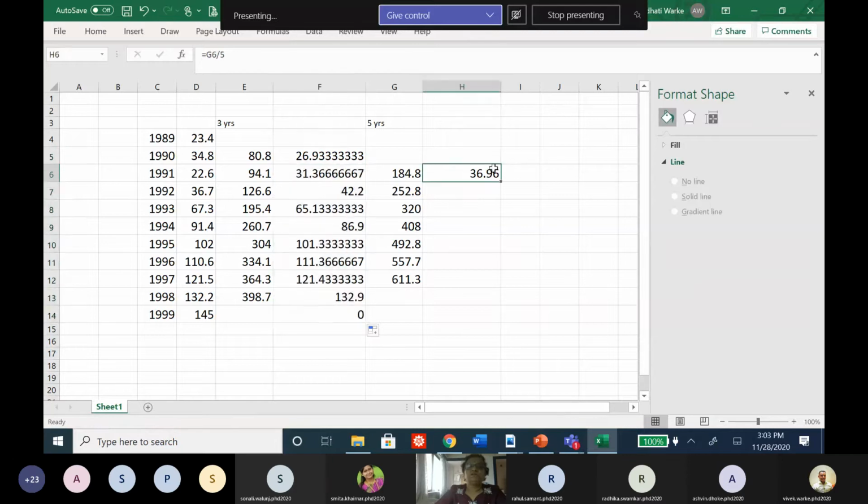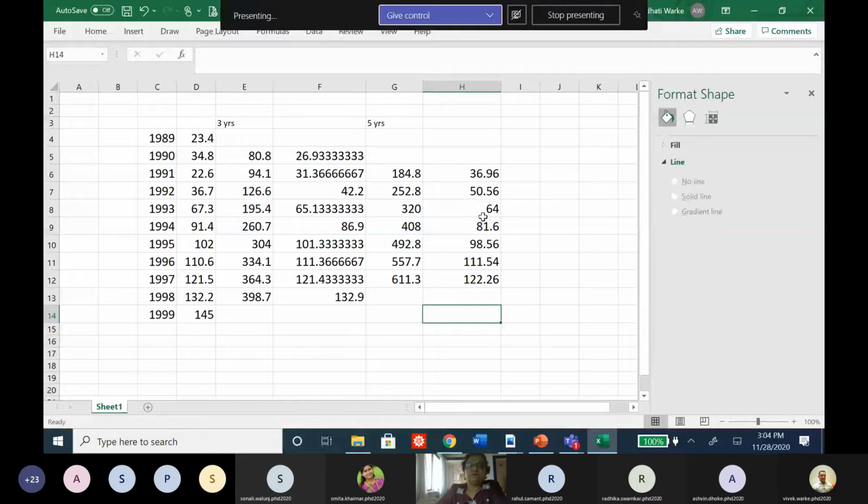Right, for the last one you are getting 0 because there is nothing. Correct, this is not considered. This is also not to be considered. So this way, this is called a 3 years moving average and this is called a 5 years moving average. Now in case of 3 years or 5 years, it is very easy to write it at the center. Correct, but suppose it is a 4 years moving average, then how do we calculate it?